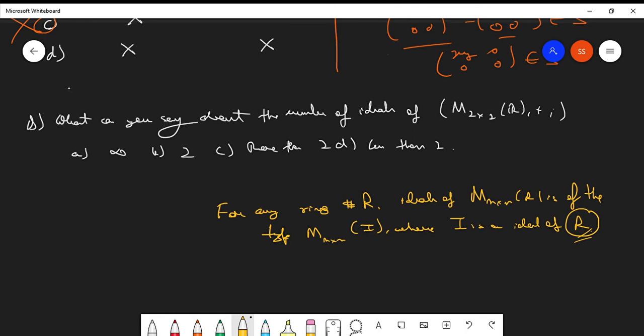What is the number of ideals of the set of reals? The reals form a field, so it has 2 ideals. So the answer will be option B. Is it clear?